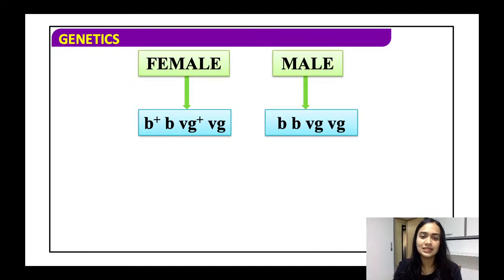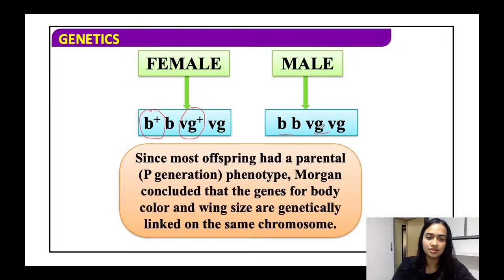So P plus is basically black, and this is the black, and the vestigial is the heterozygous condition. All right, and here is the gray and this is black and long, and this is gray and vestigial. Fine. So what happens is, since most of the offsprings had a parental generation, that is the P generation phenotype, Morgan concluded that genes for the body color and wing size are genetically linked on the same chromosome.